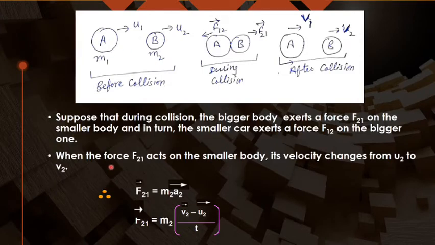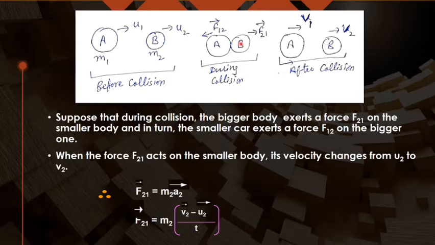That you can always keep in your mind. And then when they are getting separated, they are moving with velocities v1 and v2. As shown in the diagram, our concern is when they come in contact with each other, meaning they are colliding. Then what happens?